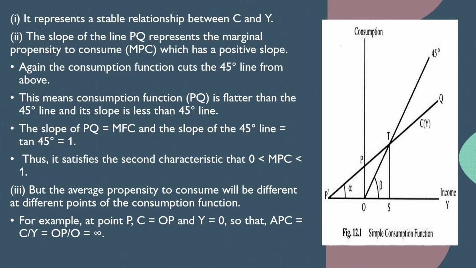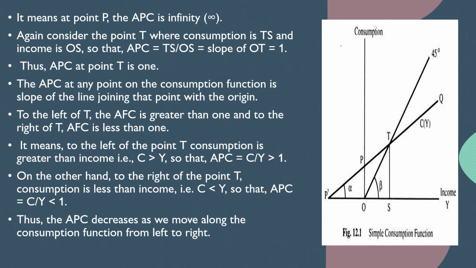So we could see that it satisfies all the properties of the diagram which we have explained earlier. And also the MPC, marginal propensity to consume, is a value between 0 and 1. But the average propensity to consume will be different at different points of your consumption. So, and also we could see that at point P the average propensity to consume is infinite.